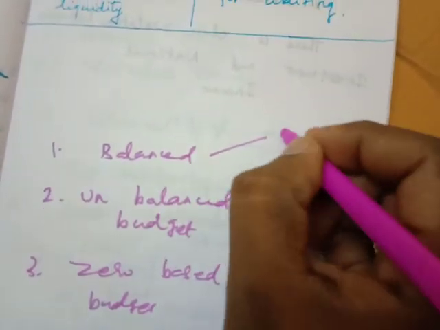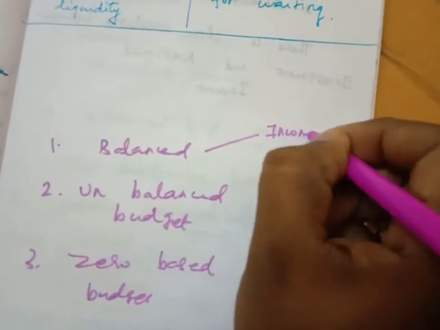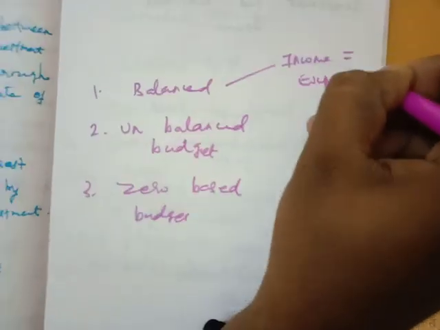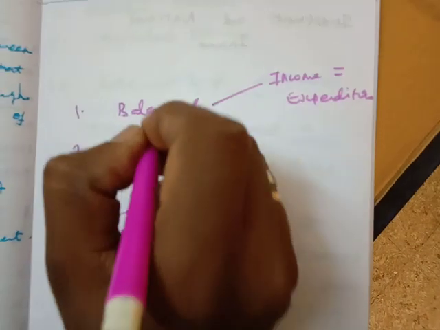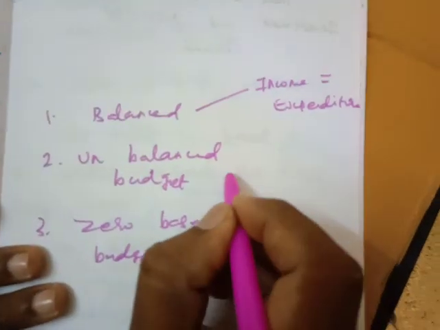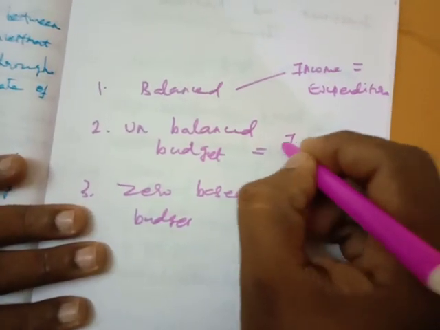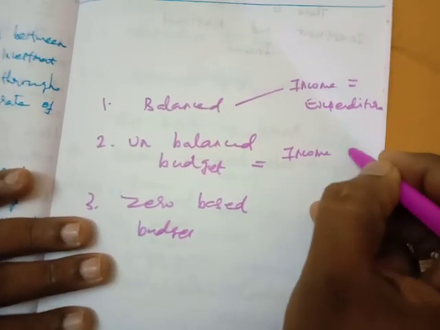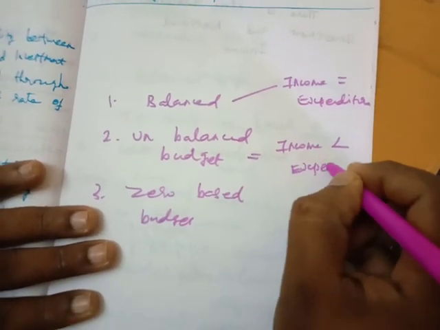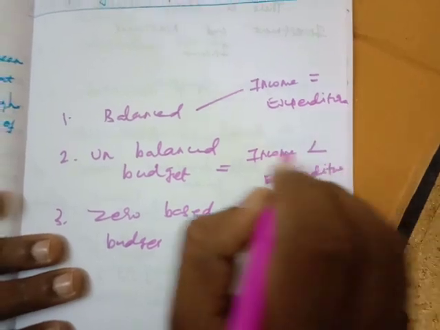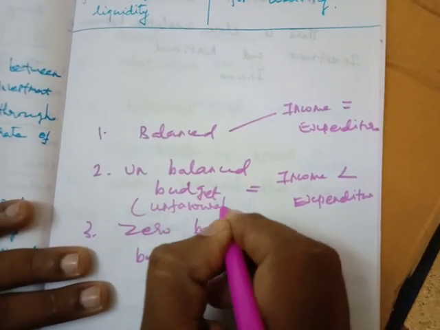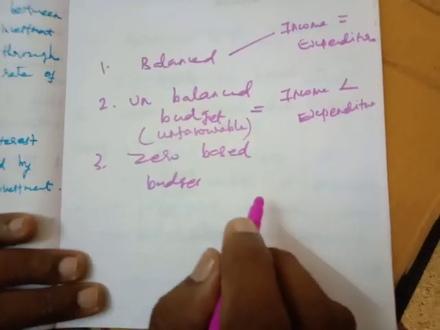Balanced budget means the income of the government is equal to the expenditure of the government. And unbalanced budget means income is less than expenditure. Another name for the unbalanced budget is unfavorable budget.